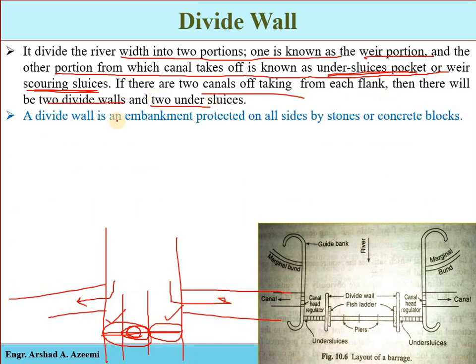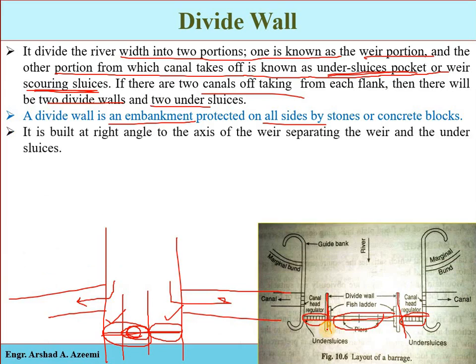A divide wall is an embankment protected on all sides by stones or concrete blocks. See, this is the top view. Suppose this is the cross section of the river. Here we construct just two divide walls, and the width of the river is divided into three portions. This is called the main weir portion, and these are called the undersluice portions. The wall is constructed of stone or concrete blocks, and it is at right angle to the axis of the weir or the axis of the barrage.